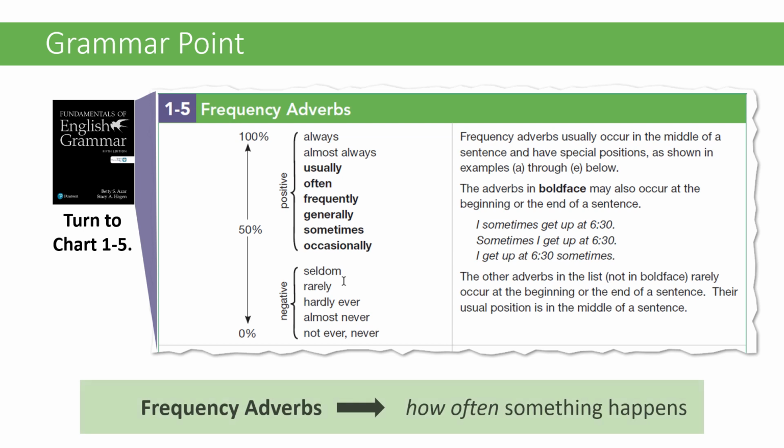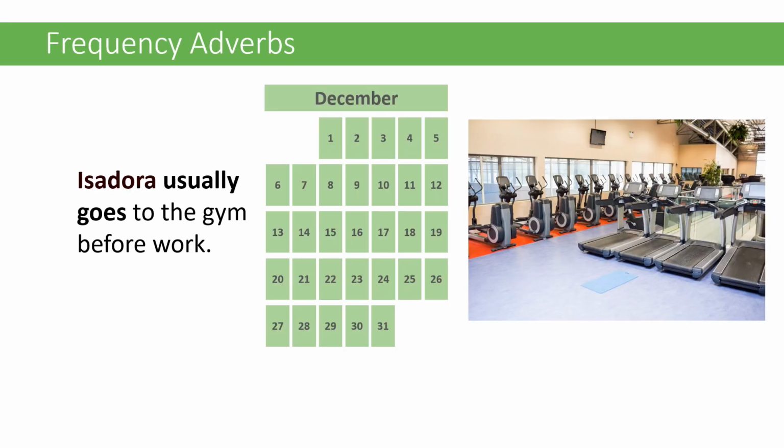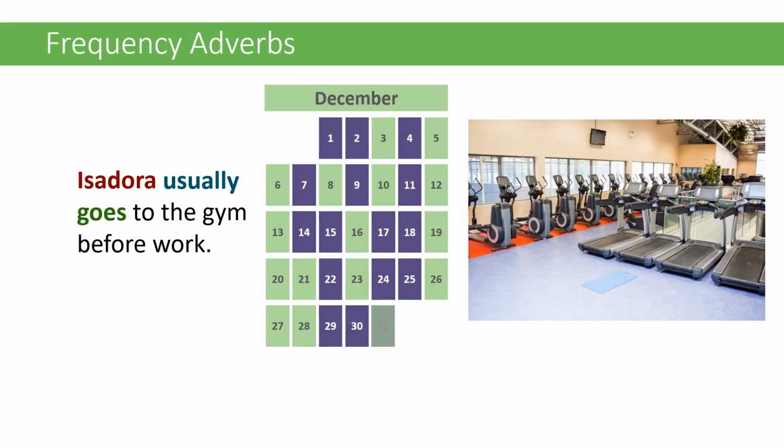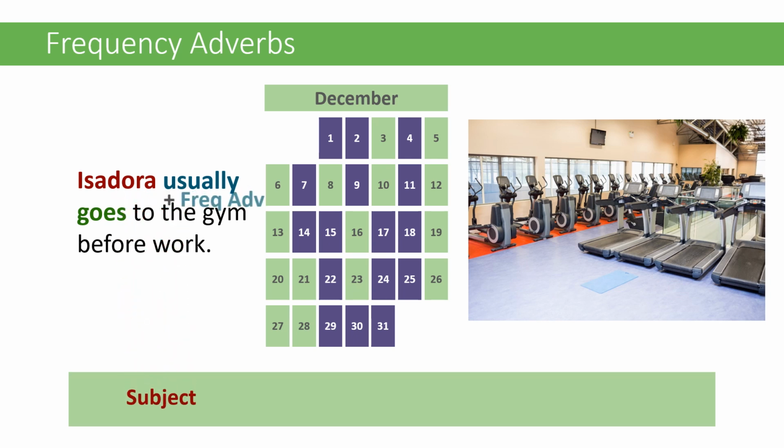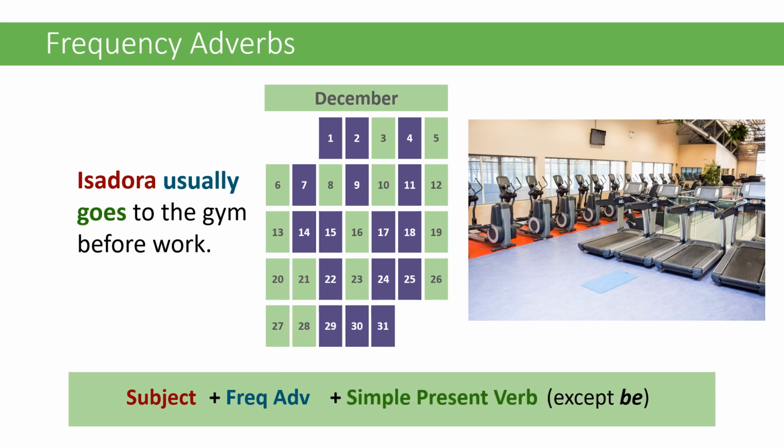Frequency adverbs are words such as always, usually, sometimes, and never. Use frequency adverbs with the simple present tense to tell how often something happens. These adverbs usually go in the middle of the sentence. Look at the example. Isadore usually goes to the gym before work. The frequency adverb usually comes after the subject and before the verb. So Isadore is the subject, usually is the frequency adverb, and the simple present tense verb is goes. And the exception here we'll see shortly.